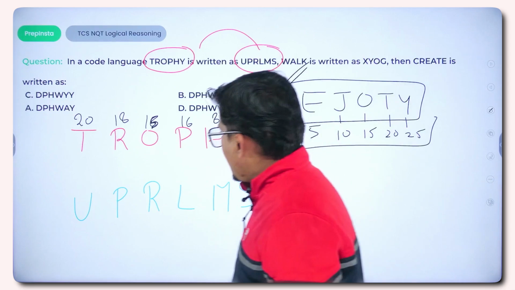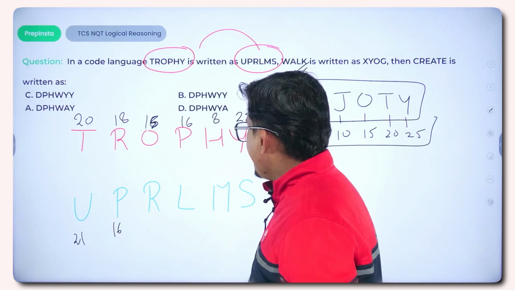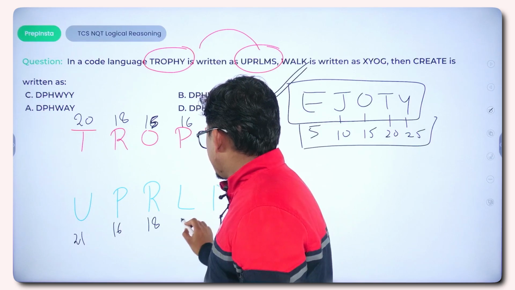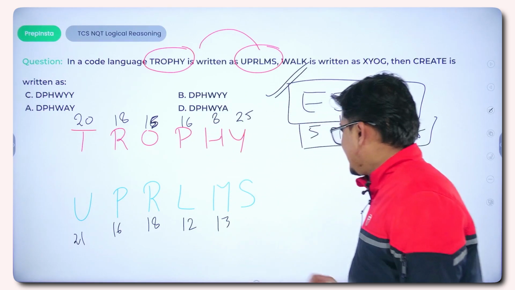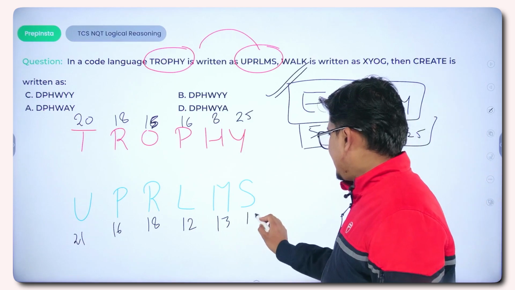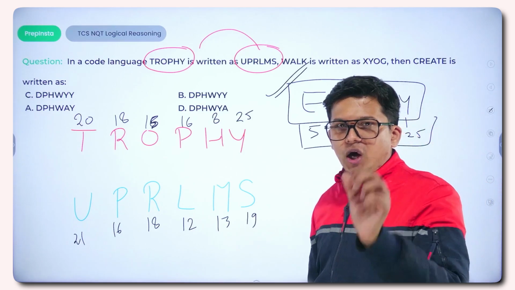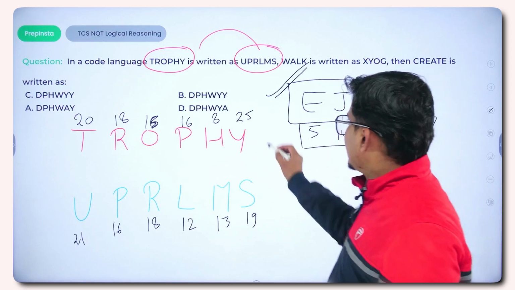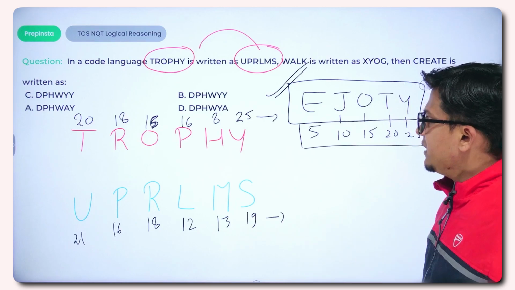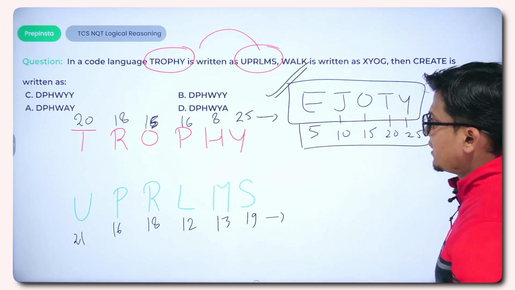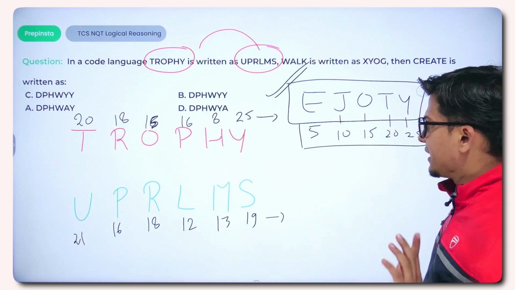Now with the coded form, U comes at the 21st position, P at the 16th position, R at the 18th position, L at the 12th position, M occupies the 13th position and S is at the 19th position. Now you have to draw the logical relation between the given place values, the numerical values of the different coded forms as well as the word forms. So if we look carefully, we get a clue.